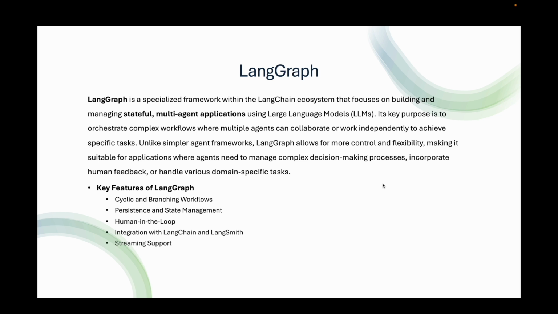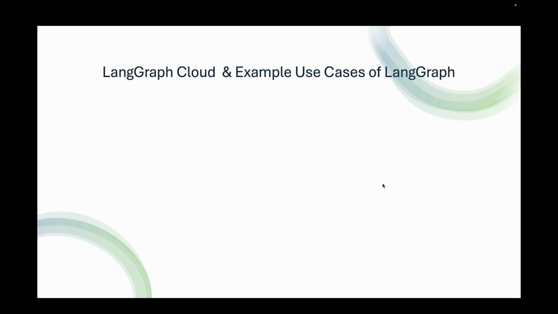LangGraph supports streaming outputs, making it suitable for real time interactions such as chatbot conversations or dynamic data processing. And finally, the multi agent and hierarchical systems. It allows for creating teams of agents where each agent performs specific tasks or collaborates with others, with some agents managing or supervising others.